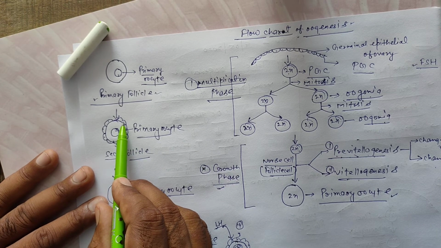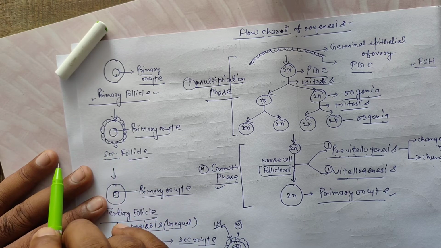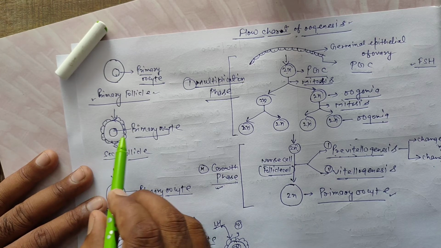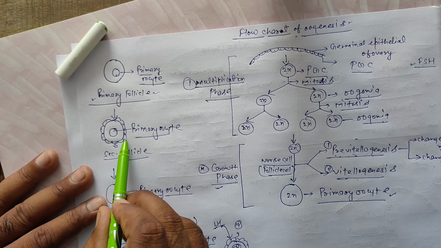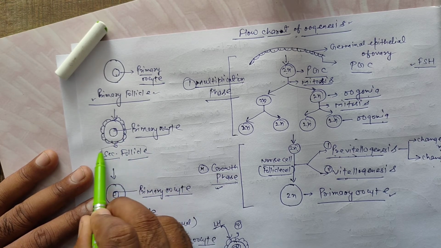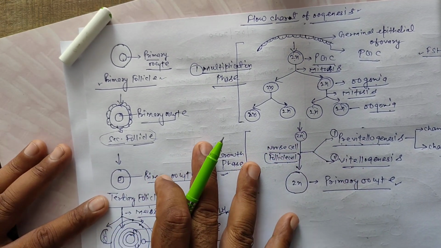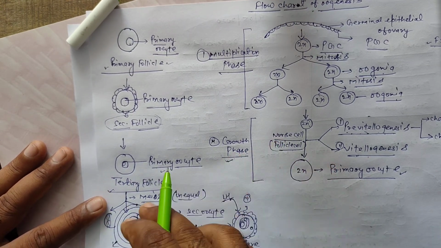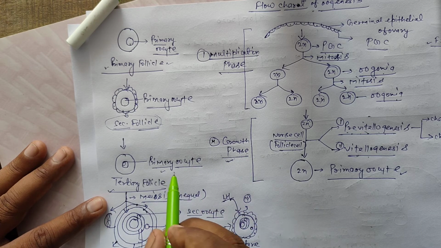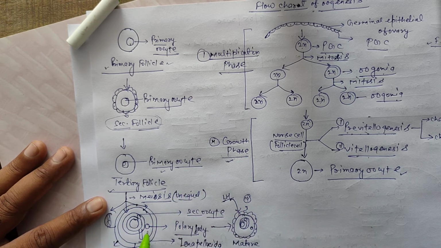Second, another layer is deposited: follicle layer, primary oocyte. This structure is the secondary follicle. Another deposition of follicle layer is called the tertiary follicle, but inside is the primary oocyte. In the tertiary follicle, the primary oocyte shows unequal meiosis, because the polar body is small in size and the secondary oocyte is large in size.